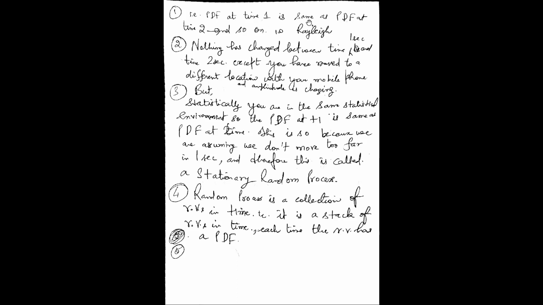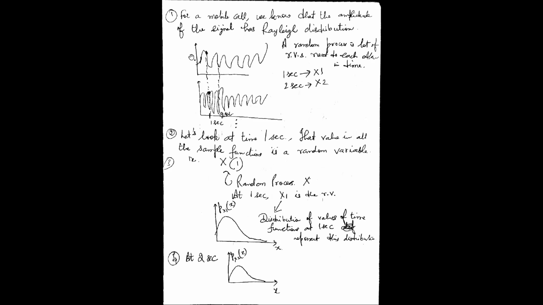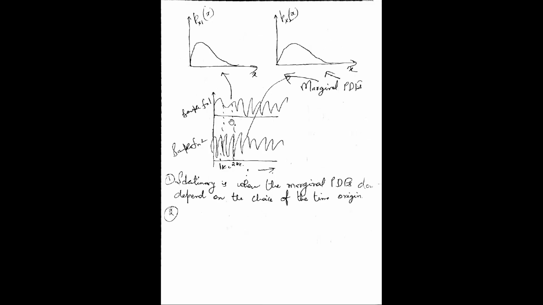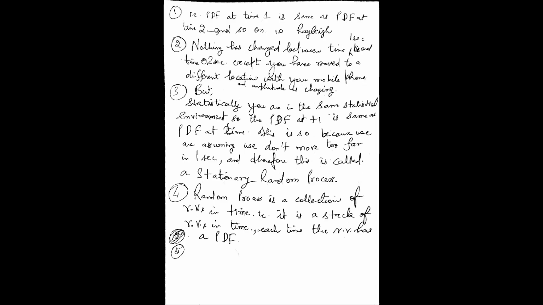PDF at time 1 is same as PDF at time 2 and so on, which is a Rayleigh distribution, right? Now, when you go from 1 second to 2 seconds, the PDF remains the same. The probability density function of a mobile call at different times remains the same. If it does not remain the same, it will not be a stationary process, definitely. But I am stressing more on the stationary process. So when you go from 1 second to 2 seconds, the PDFs remain the same.